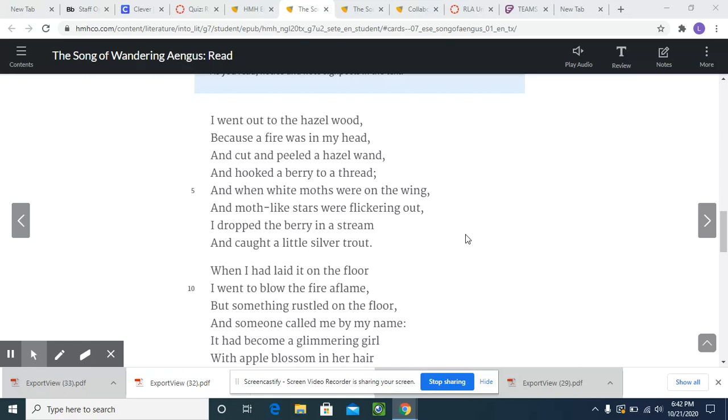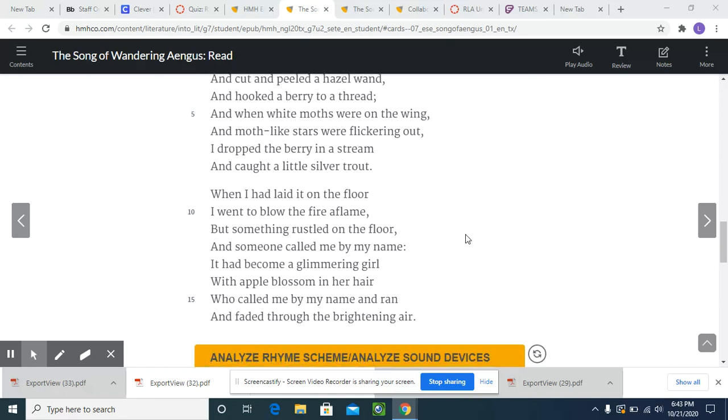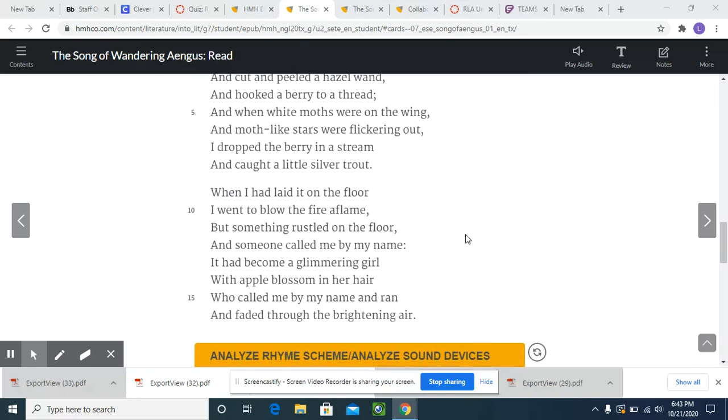So let's go ahead and read stanza number two. When I had laid it on the floor, I went to blow the fire flame, but something rustled on the floor, and someone called me by my name. It had become a glimmering girl with an absent blossom in her hair, who called me by my name and ran and faded through the brightening air.